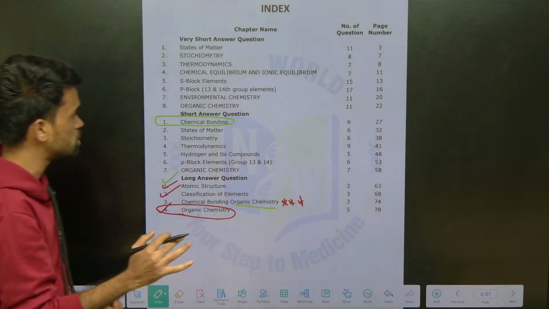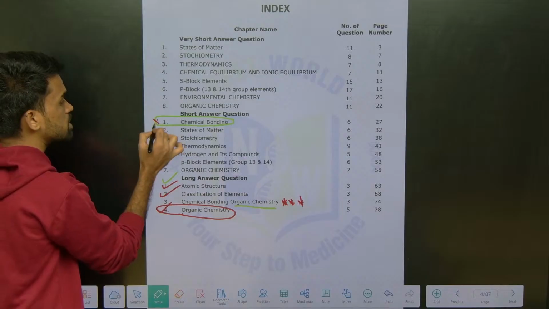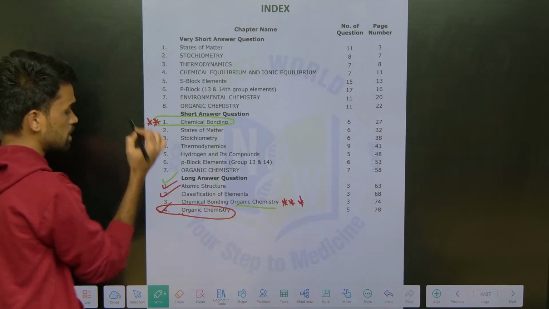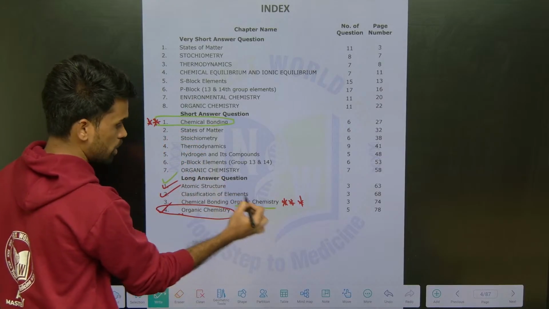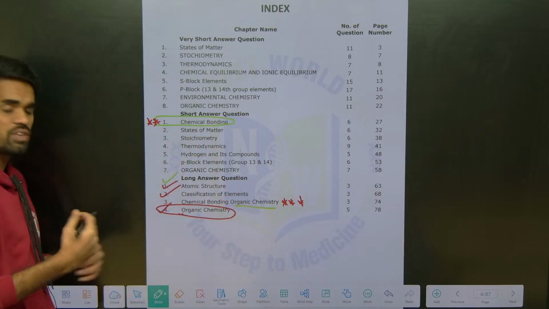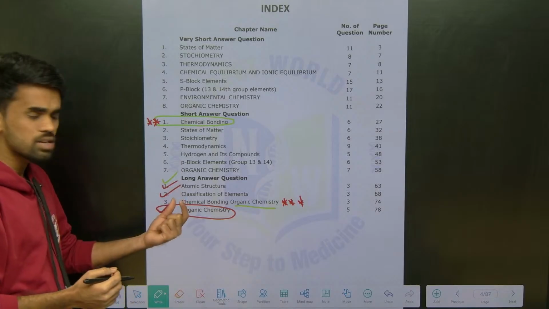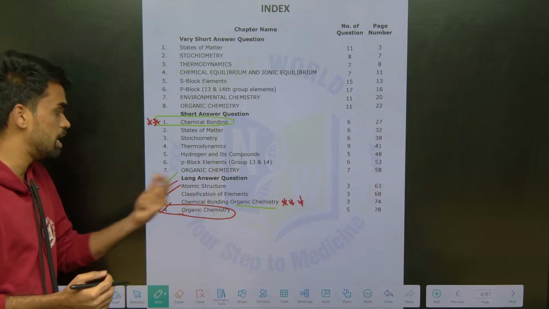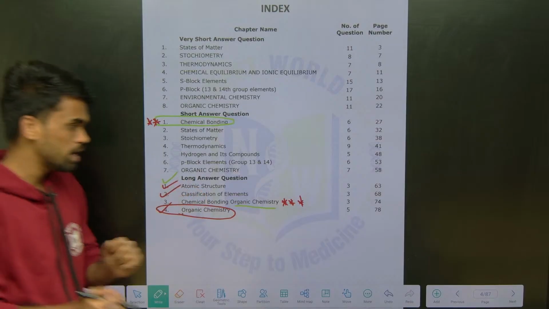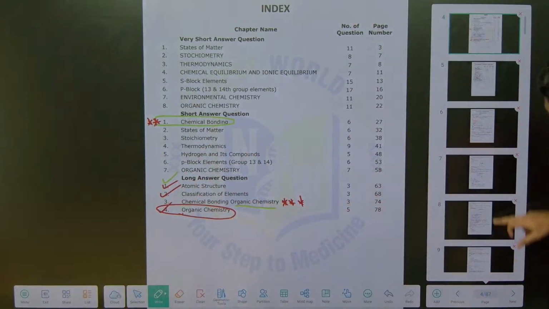Okay, now in this session I will be explaining 4 marks questions first. After that the first SAQ questions for this chemical bonding. Okay, and after that we will be looking into some important questions that will possibly be asked in the LAQs for this chemical bonding. Okay, let me give you the list of those questions first.